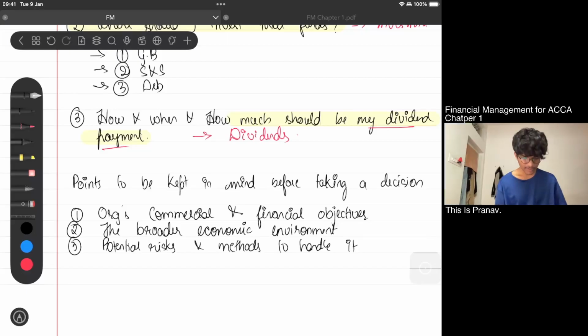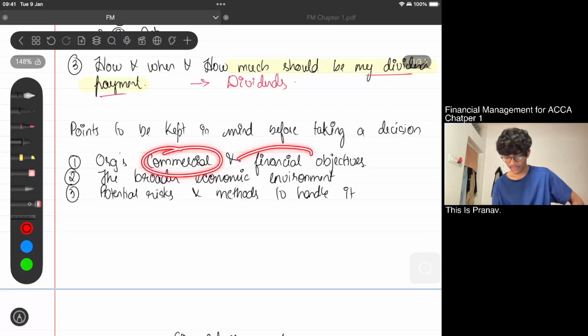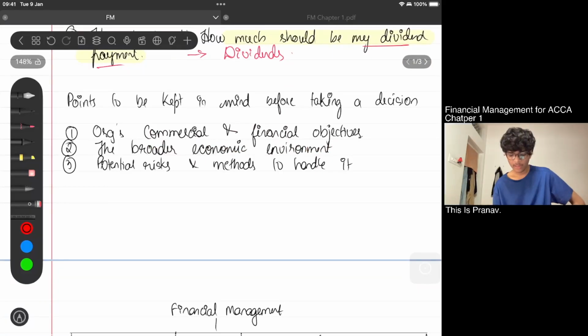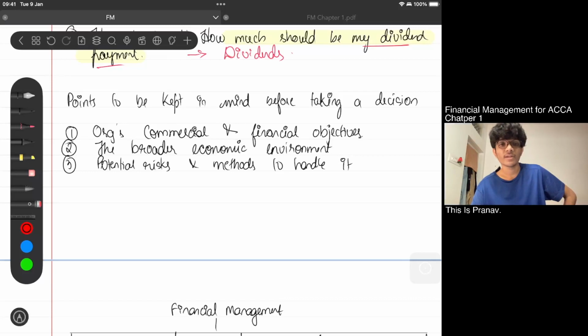Fine. So now we started up with commercial and financial objectives. Yep, that's sorted. And now we'll see the broader economic environment. What do you mean by the broader economic environment? So broader economic environment means, in simple terms, what is your inflation, what is your interest rates, what are the customers' purchasing power. So if I'm targeting college going or working women to buy my hampers, and they don't have the money to buy my hampers, is that possible?